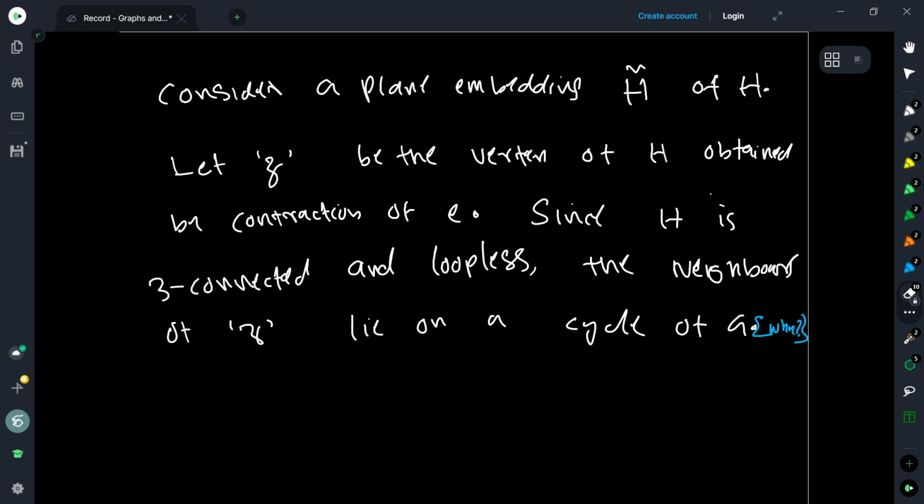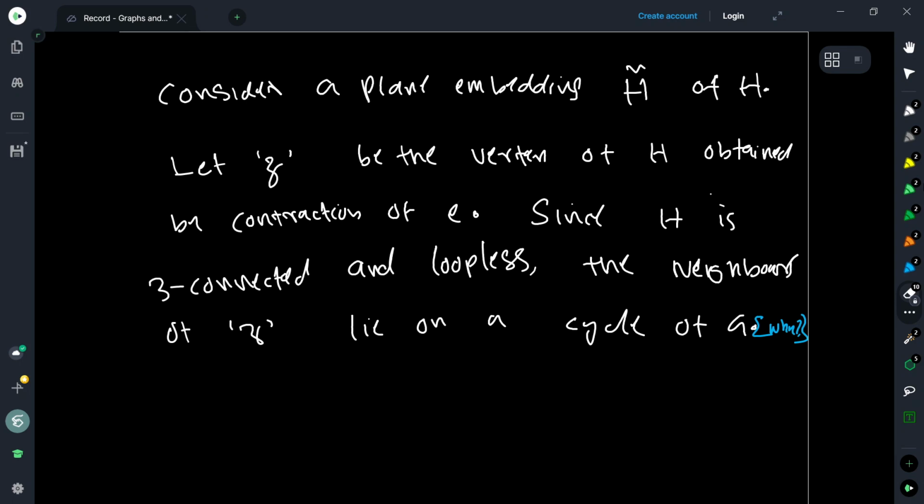So now, because it is planar, let us consider a plane embedding, let us say H tilde, of this graph. Since it has a plane embedding, we have this vertex xy which is identified. It has become a vertex which I call Z. So let Z be the vertex on the graph H which we obtain by the contraction of the edge e equal to xy. So x and y are identified to get this vertex Z.